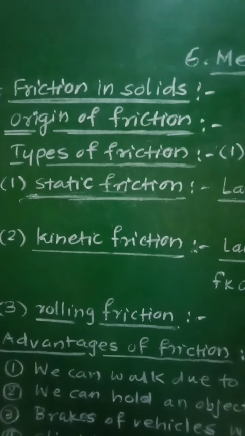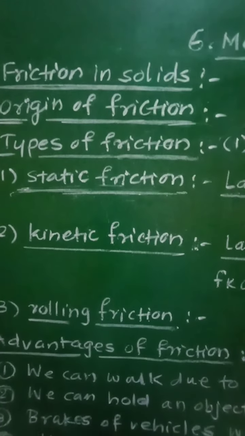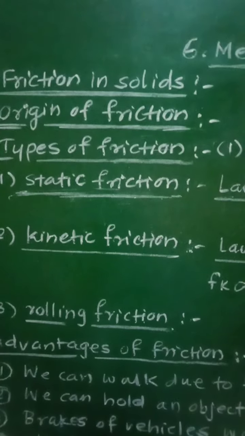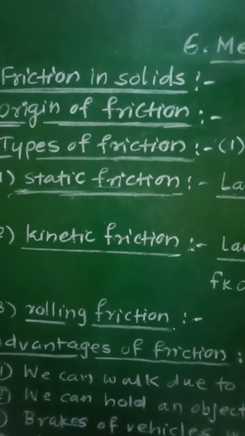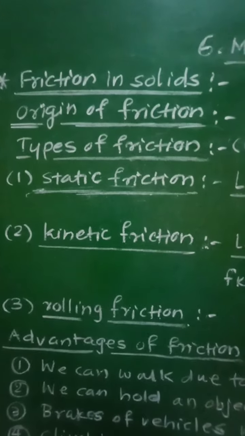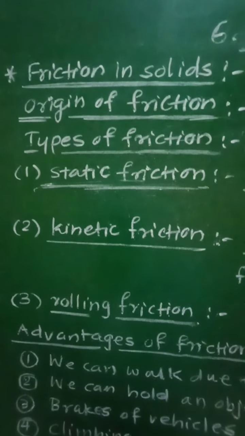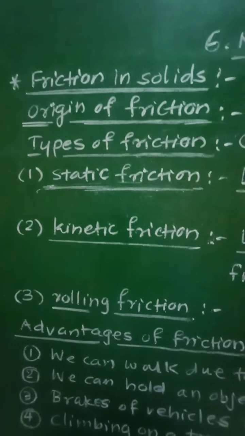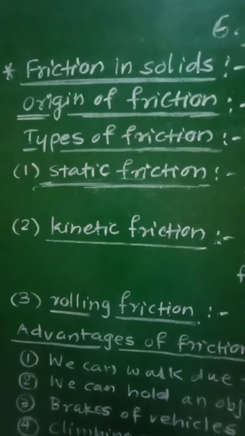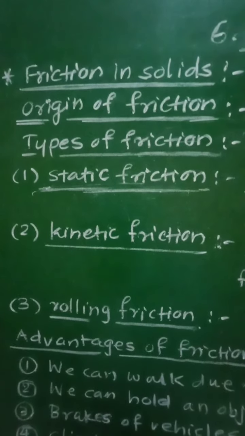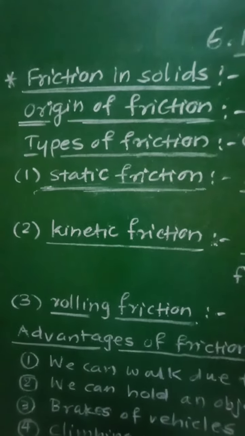For example, if we rub our hands one over the other, then at that time there will be friction between our two hands, so as to oppose the motion of the hands.